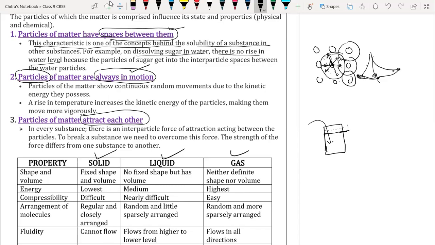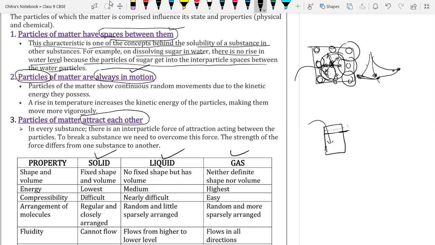Why? Because the sugar particles get into the interparticle space between the water particles. Between these water molecules we have free space, and in that free space the sugar molecules take their place. That's why there is no rise in the level of the water. Beta, understood? Yes, sir. So, because particles of matter have space between them, we can dissolve a solute in them without raising the level or the volume of the solution.